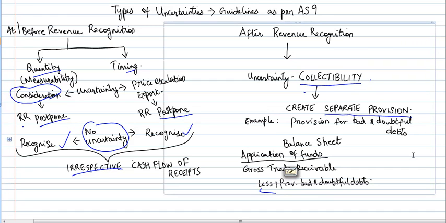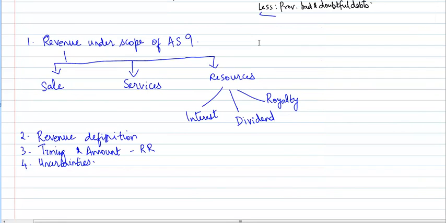So once again, let's briefly recap what we have discussed. What all have we seen under AS9? First we saw the streams of revenue covered under AS9, which are sale of goods, rendering of services, or use of resources which could result in interest income, dividend income, or royalty. Then we learned the revenue definition, and third we learned the timing and amount of revenue to be recognized with respect to each of these streams of income.